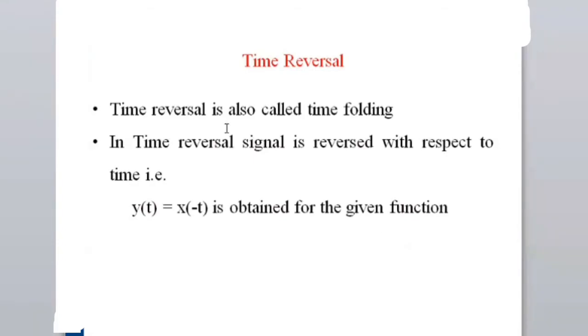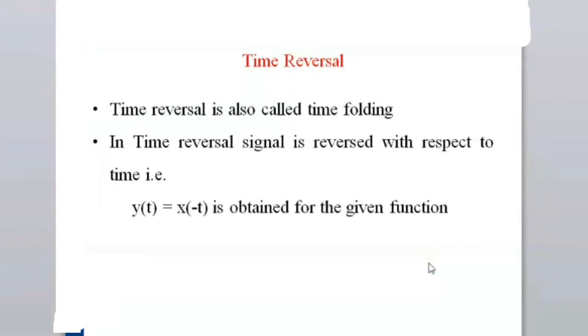So time reversal is also called time folding. Till now, what we have seen, y of t equal to either upscaling or downscaling, that means 3t, 4t, 5t, or t by 2, t by 3, and so on. In time reversal, it is reversed with respect to time, that is y of t equal to x of minus t from the given function. So this is called a time reversal.